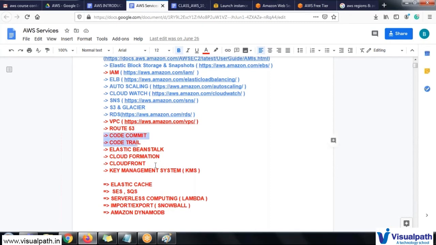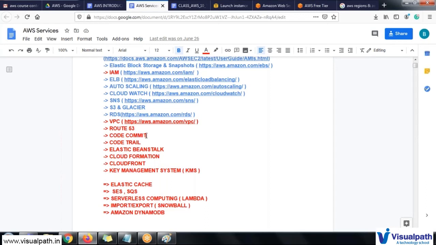So whatever you are seeing, this entire thing is related to the DevOps point of view, or the developer point of view, which is like CodeCommit. CodeCommit is nothing but, in general, we have a tool called Git. If you are using Git, which is a third party tool, and if you are using the same service inside AWS, it is called CodeCommit. So I will explain how we can achieve that Git inside this CodeCommit